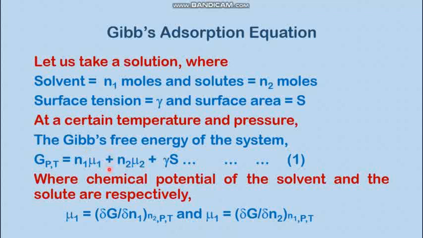Now if mu1 and mu2 are the corresponding chemical potentials of the solvent and the solute molecules, then if N1 is the number of solvent moles, N1 mu1 is the chemical potential contribution from the solvent. If N2 is the number of solutes and mu2 is the chemical potential of the solutes, then N2 mu2 is the overall free energy contribution from the solutes, and the free energy contribution from the surface is surface tension into the surface area. That means the surface energy, which is actually the Gibbs free energy at a certain temperature and pressure. So thus we get equation 1 here.